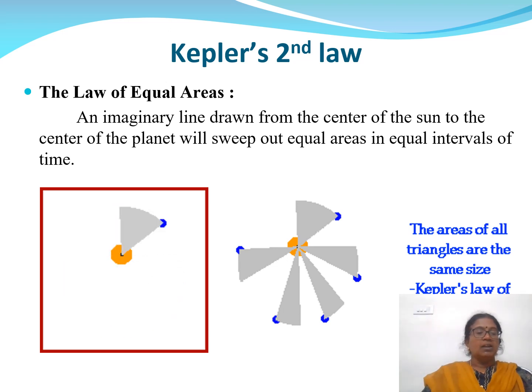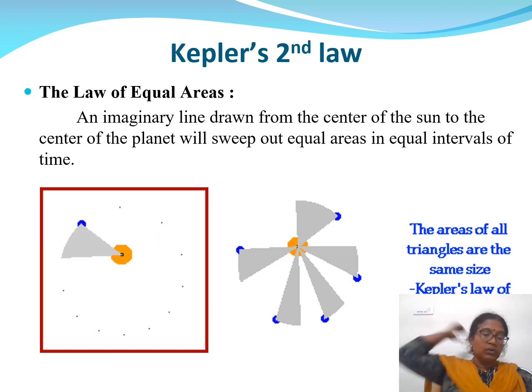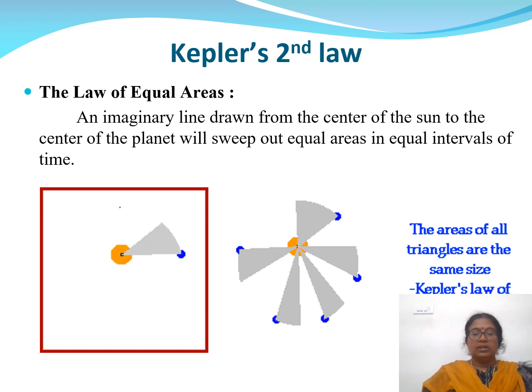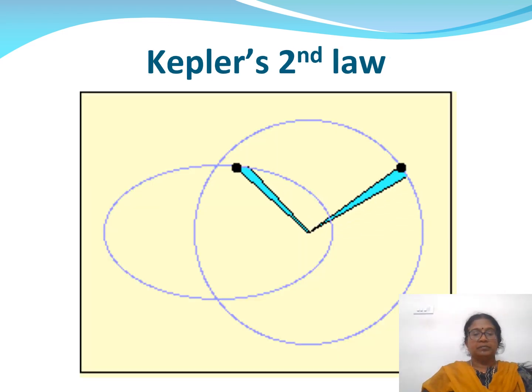Kepler's second law is also called the law of equal areas. So this is the Earth, and this is the satellite. The blue one is the satellite, and these dots show the different points. See, this area is different. This area is in a different shape. Even though it is in a different shape, its area is equal. All are having equal areas. Here also these segments are different shapes, but if you calculate the area, the area is similar. This is Kepler's second law.